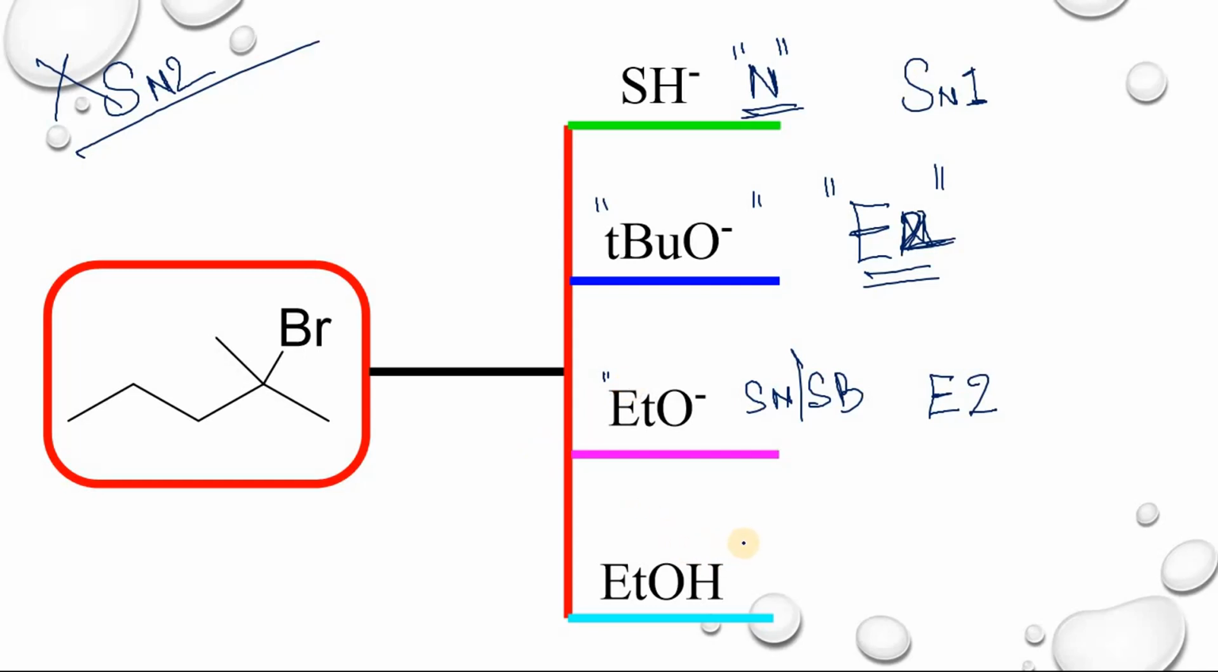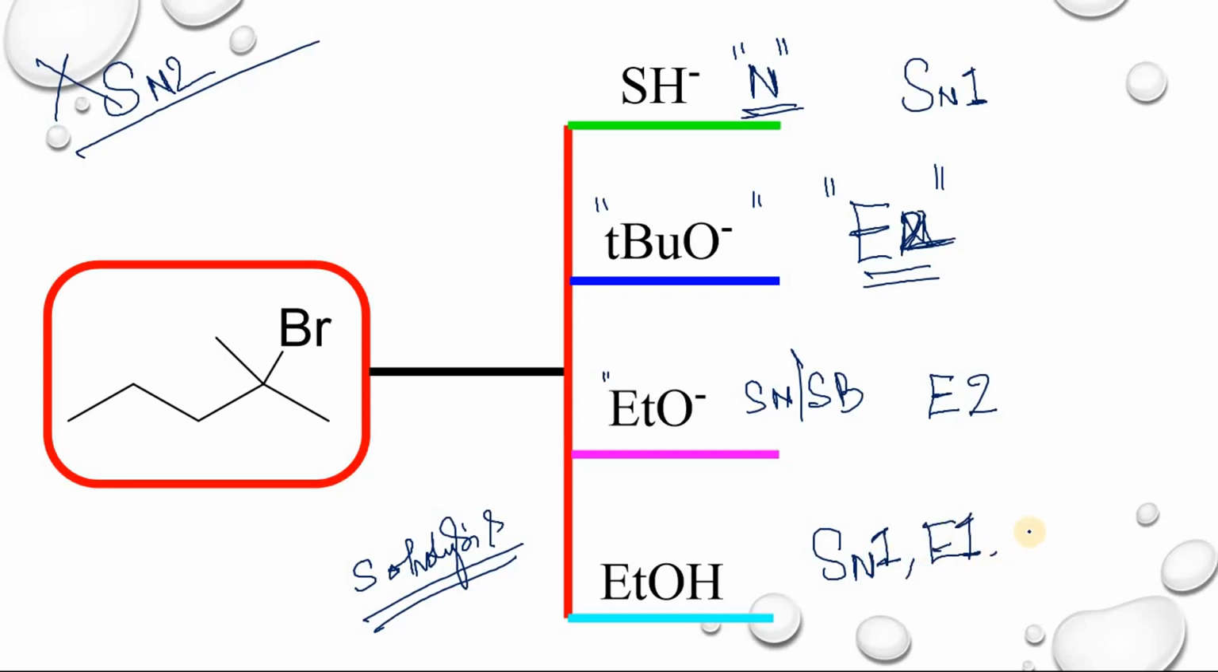And if you take ethyl alcohol, here there is a solvolysis. So in this case you will get SN1 type of mechanism and E1 type of mechanism, and also you will get E2 type of mechanism. In case of tertiary alkyl halides, this is a tertiary alkyl halide, if you use a strong nucleophile or strong base, in this case there is an SN1 mechanism also possible.